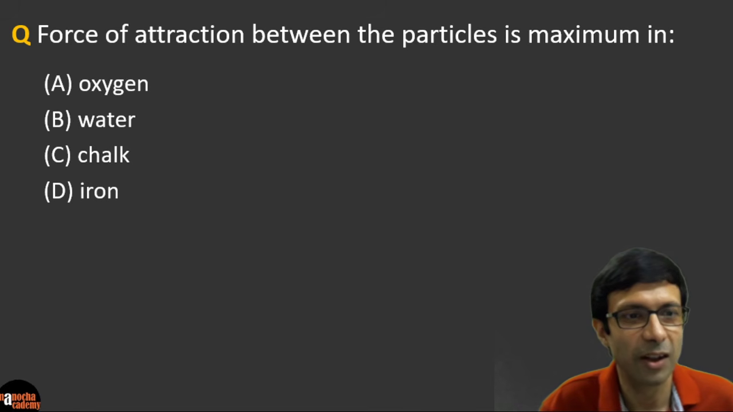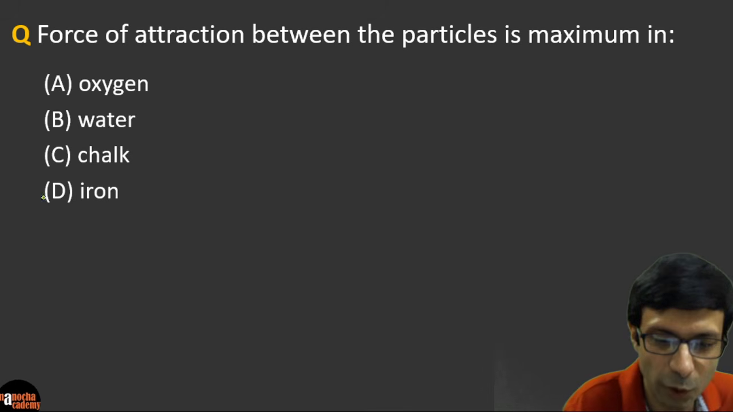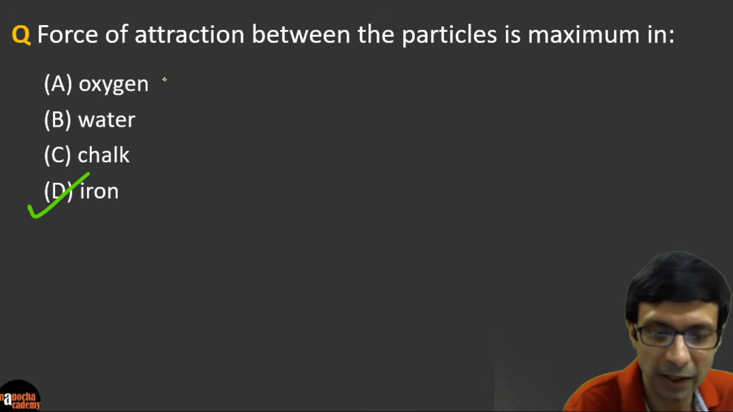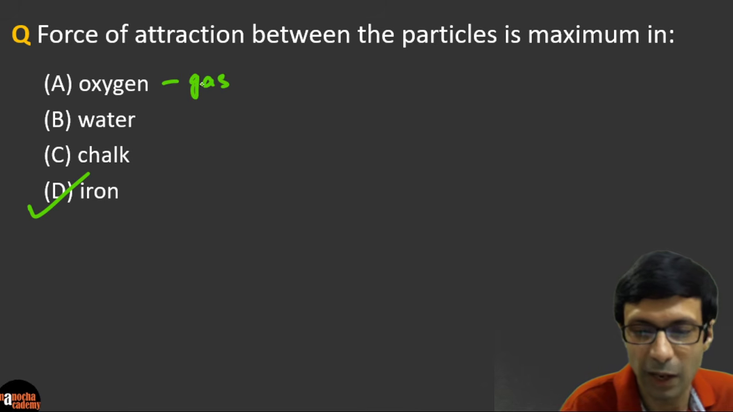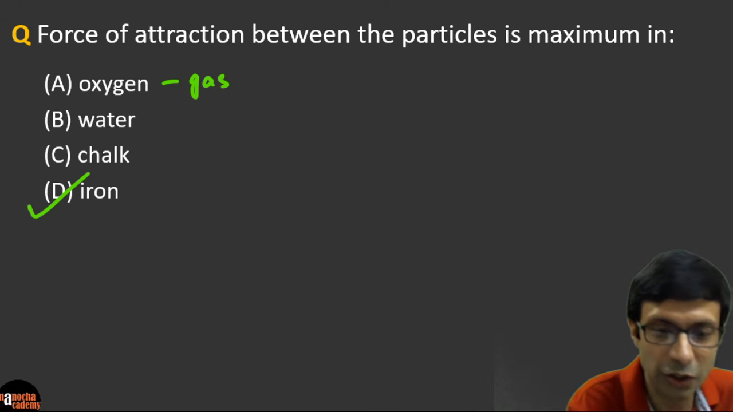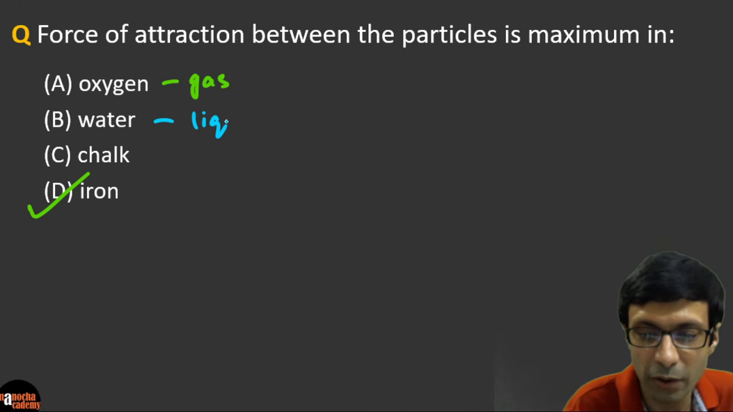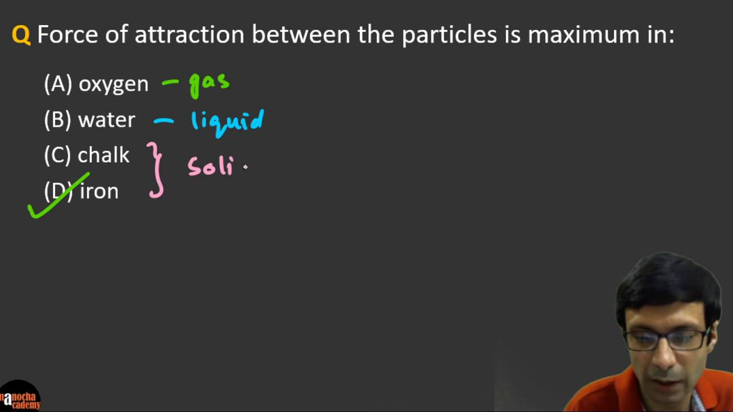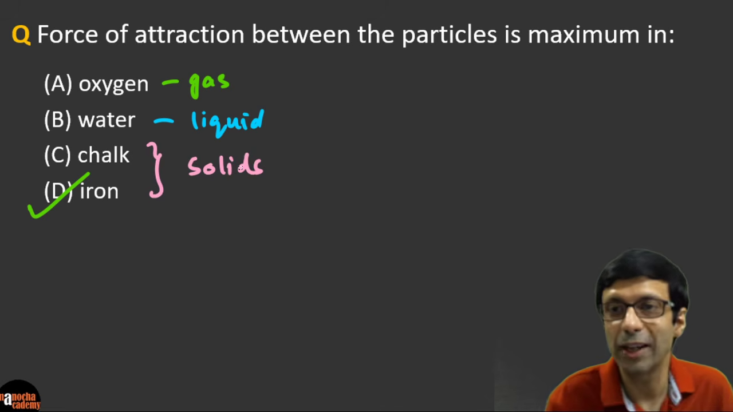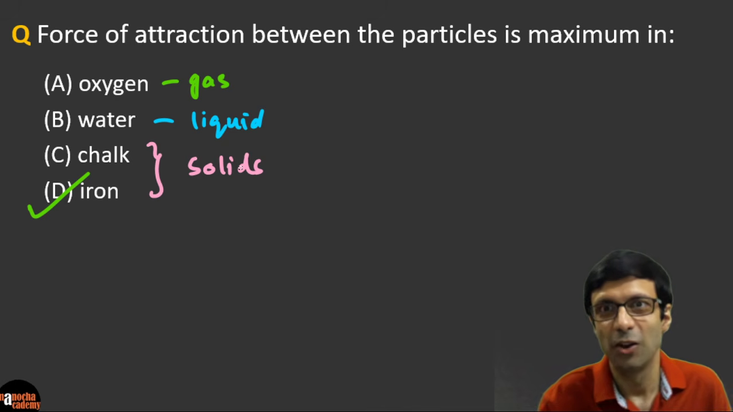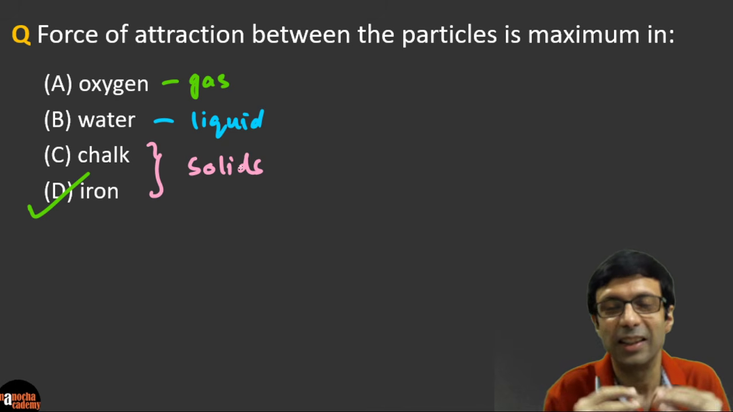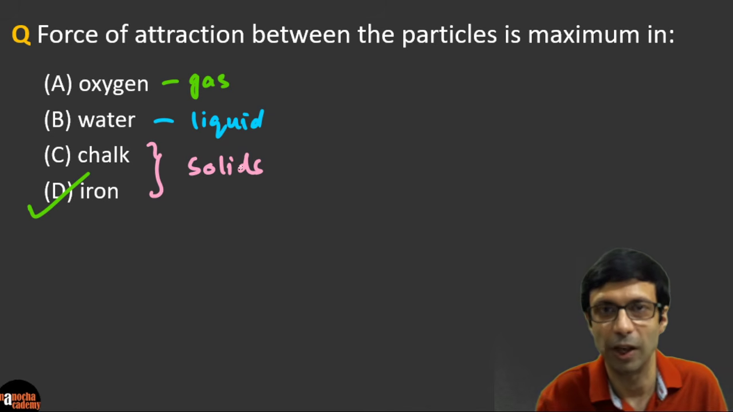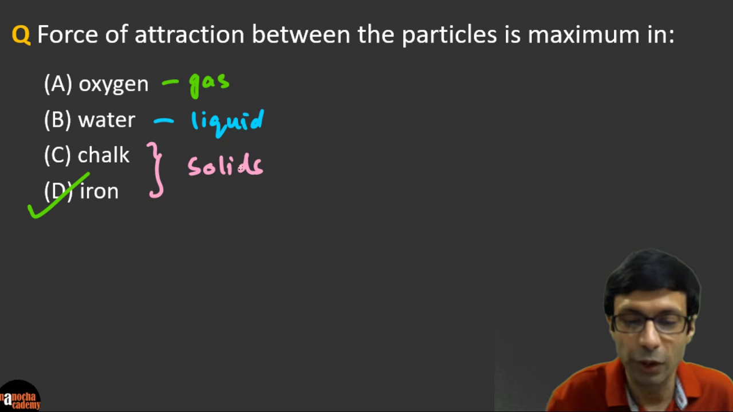So what is the option here? Very good. I see a lot of you've got the correct option. It's D, iron. Because we know that oxygen is a gas, right? Water is a liquid, and these last two are solids. And we know that force of attraction is maximum in solids, the force of attraction between the particles. That's why solids have a fixed shape and it's not easy to change the shape of a solid. You need to apply a force.